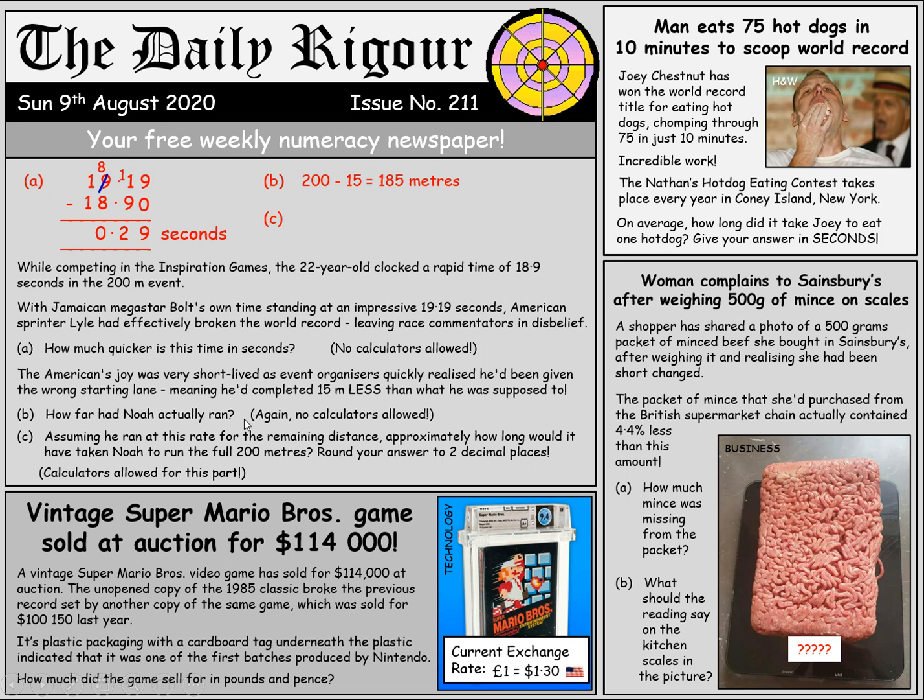Assuming you ran at a consistent rate, how long would they have completed the 200 metres in? Well, first of all, we need to figure out how long it takes him to run 1 metre. So if it's 18.9 seconds for 185 metres, if we divide this time by 185, that's the length of time it takes him to run 1 metre. So if he's running at a consistent rate, we're going to multiply that by 200 to get the time for 200 metres. And rounding to 2 decimal places, that's going to be 20.43 seconds, which is a great time, but it's not quite Usain Bolt's, is it?